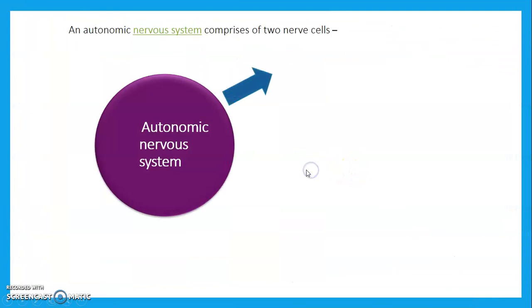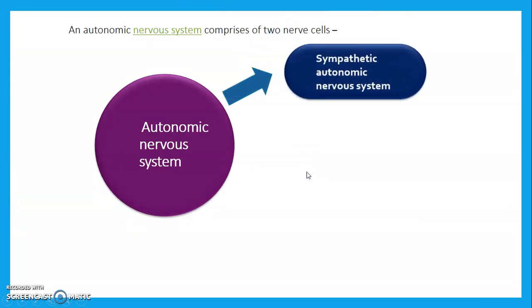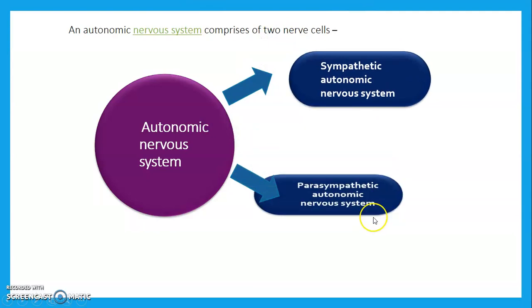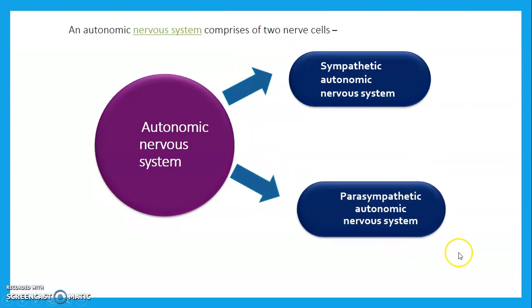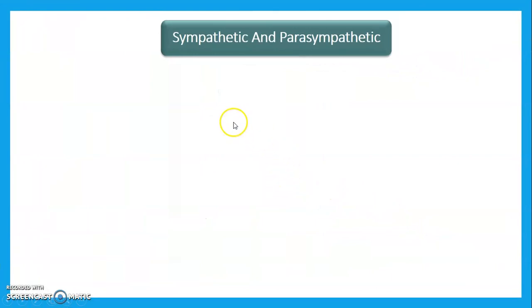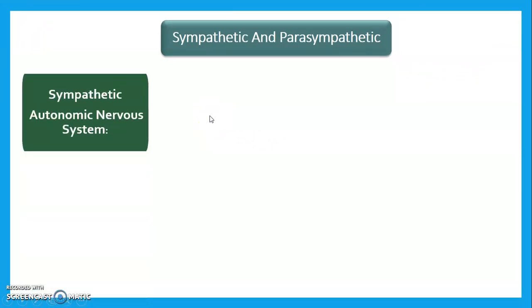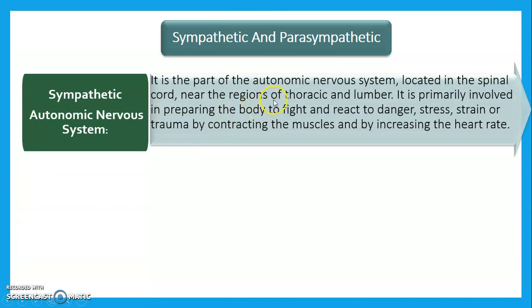The autonomic nervous system is divided into two parts, that is the sympathetic nervous system and the parasympathetic nervous system. First of all, what is the sympathetic nervous system? It is the part of the autonomic nervous system located in the spinal cord near the region of the thoracic and lumbar vertebrae. It is primarily involved in preparing the body to fight or react to danger, stress, strain or trauma by contracting the muscles and increasing the heart rate.